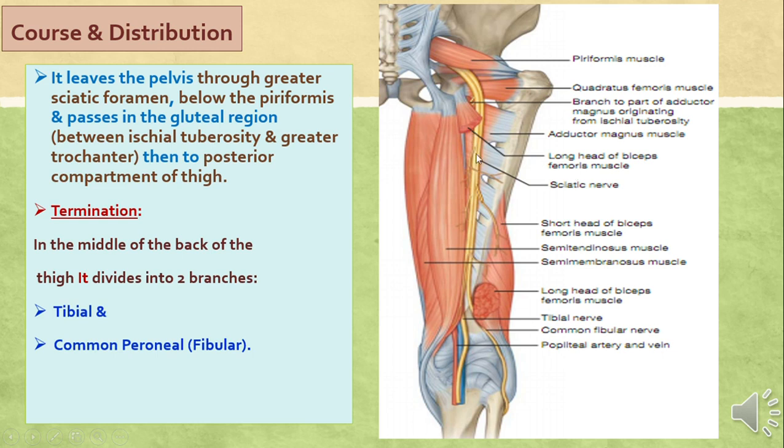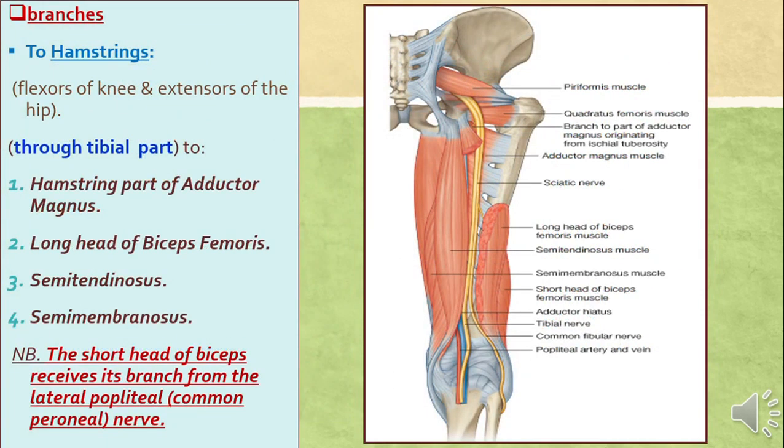Here it is removed, and at the superior angle of the popliteal fossa, the sciatic nerve is going to be divided into its terminal branches, the tibial part, which is going towards the posterior compartment, and then the common fibular part, which is winding around the neck of the fibula. Here we'll only discuss the distribution of the sciatic nerve in the thigh. The rest of its distribution will be discussed with the leg.